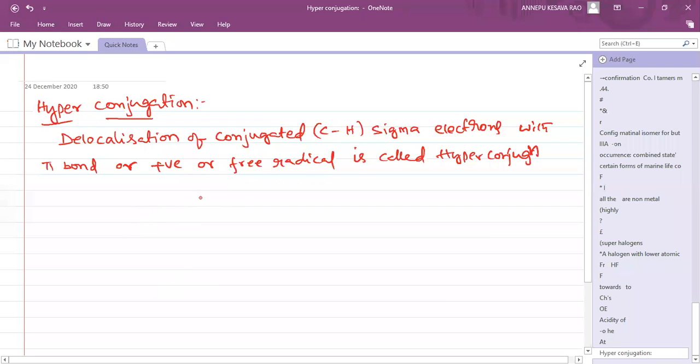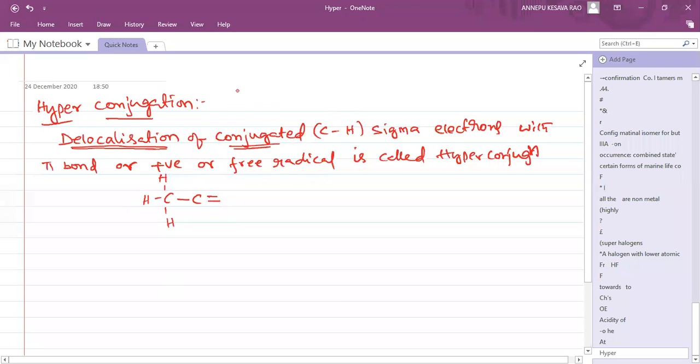If carbon has a pi bond, and here three hydrogens are there. See, delocalization of conjugated, this total is one word. What is conjugated meaning here?